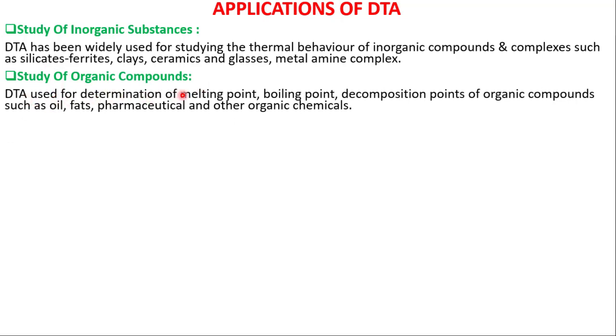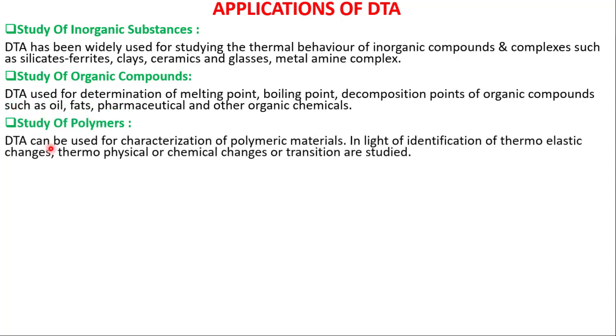DTA is used for determination of melting point, boiling point, decomposition points of organic compounds such as oil, fats, pharmaceutical and other organic chemicals. Study of polymers. DTA can be used for characterization of polymeric materials, in identification of thermoelastic changes, and thermophysical or chemical changes or transition changes are studied.